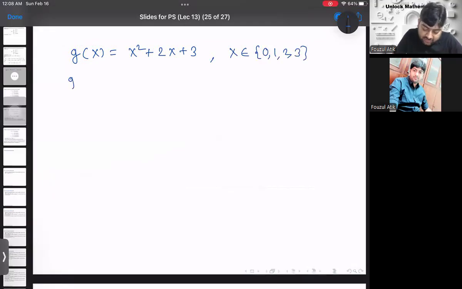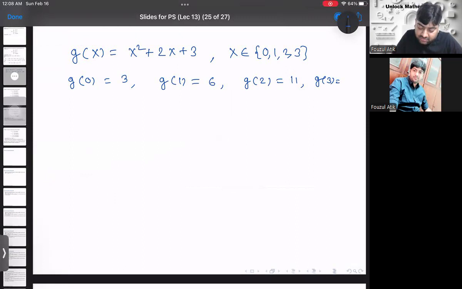Now what is g of 0? It is 3. g of 1, it is 6. g of 2, it is 4 plus 4, 8 plus 3, 11. And g of 3 is equal to 9 plus 6 plus 3, so 18.